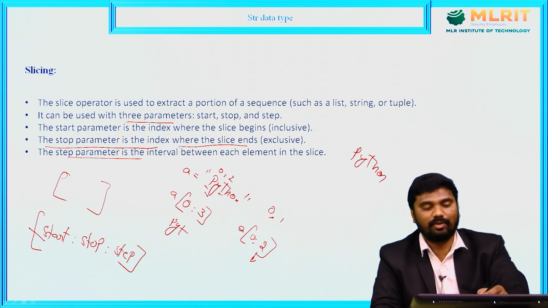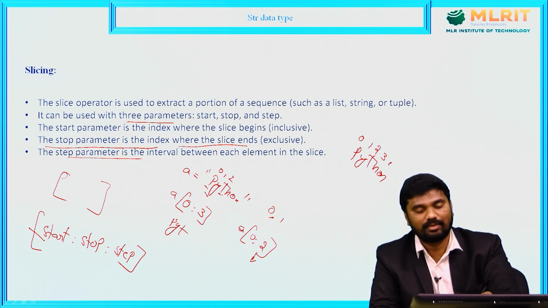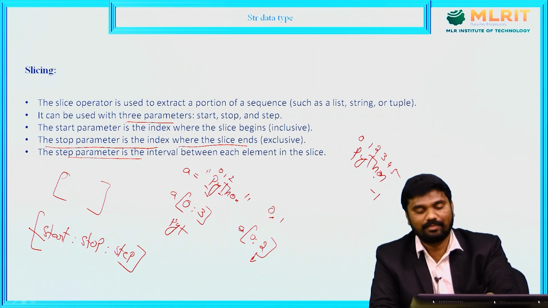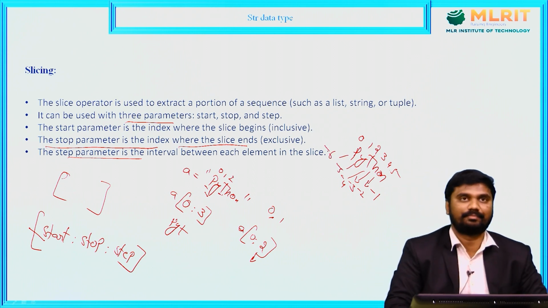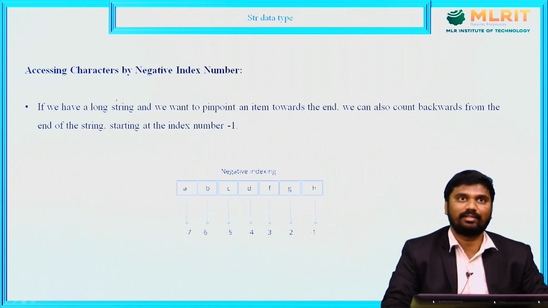Python. Now from forward, that index number always starts from 0, then 1, 2, 3, 4 and then 5. If you want to start from the reverse of the string, that means from the end of the string, then minus 1, minus 2, minus 3, minus 4, minus 5, minus 6. Okay, see, this is accessing characters by negative index number.